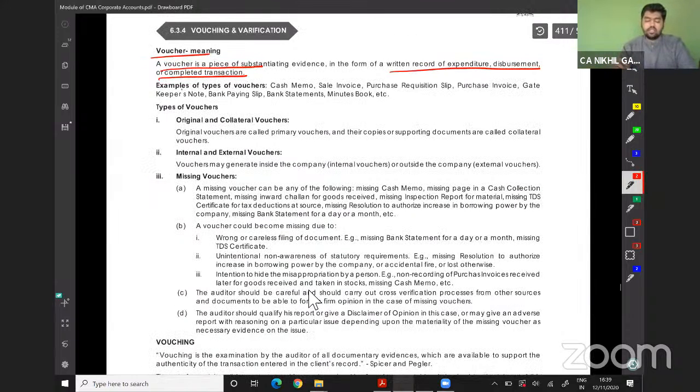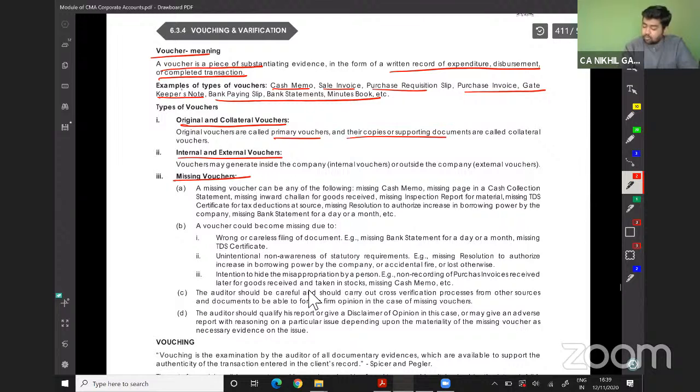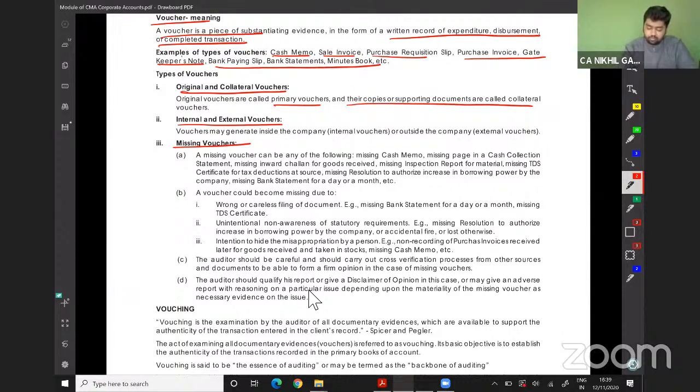So examples of vouchers: cash memo, sales invoice, purchase requisition slip, purchase invoice, gatekeeper's note, bank payment slip, bank statements, minute books, etc. Types of vouching: original and collateral vouching, internal and external vouching, missing vouching. Original vouchers are called primary vouchers, and their copies and supporting documents are called collateral vouchers. Vouchers may be generated inside the company or outside the company. Example: a sales invoice is known as an internal voucher, and a purchase invoice is known as an external voucher.